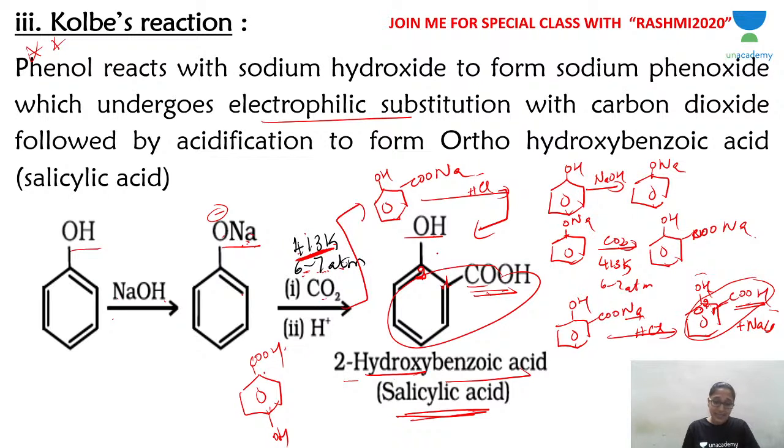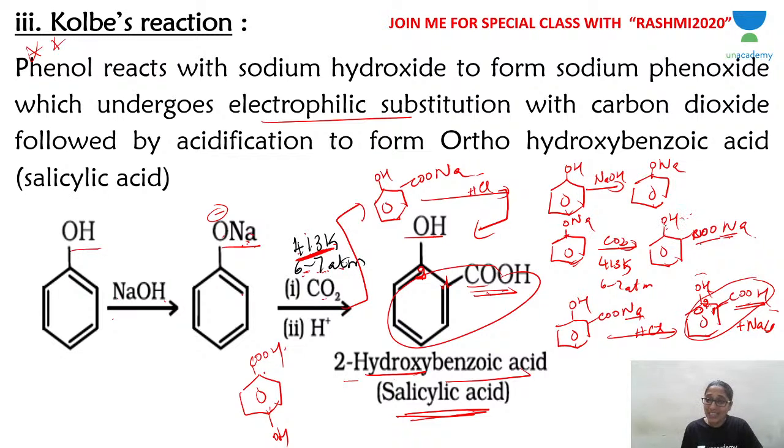The second thing is, if you notice, the sodium phenoxide will give you sodium salicylate, or the sodium salt of salicylic acid. In COOH, that H is converted to Na. Why? Because you don't have ONa and COOH, this is not ONa and COOH.